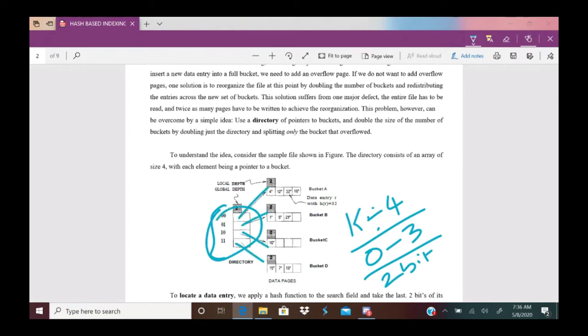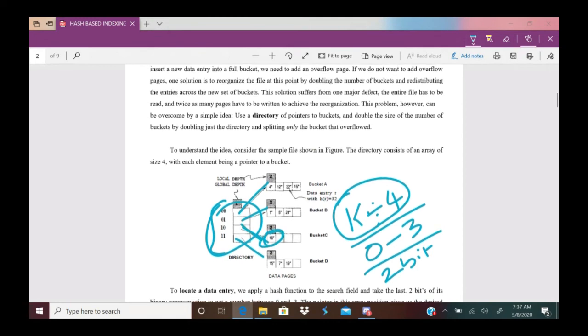If I want to search for a particular key, it has to follow this way: use the hash function k mod 4. Whatever the remainder, according to the remainder it will search for a particular record, like 10. 10 mod 4 is 2, and 2 is binary 10. It will search for 10.